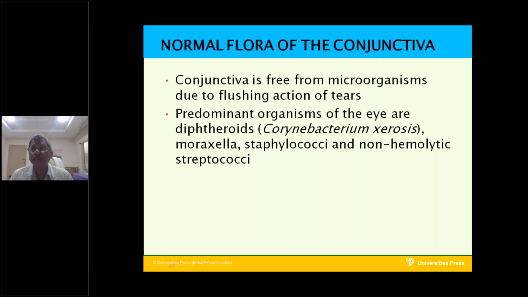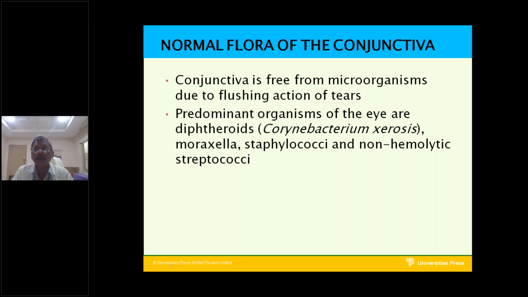There is an interaction between the human host and the microorganisms present in nature. Nature means bacteria, and the human host. Because of this interaction, sometimes there is disease, sometimes immunity.